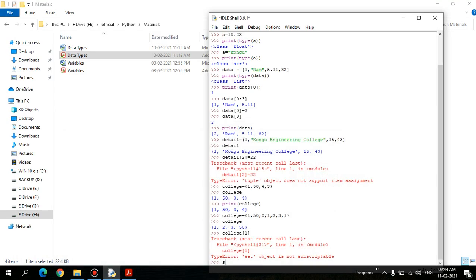If you check the supporting functions of a set, look at add, clear. Yes, you are able to add elements, clear, and copy elements. There are also intersection, update, disjoint, subset, and other supporting functions, but you cannot index. If I try to print any value by index in the set, it will raise an error.